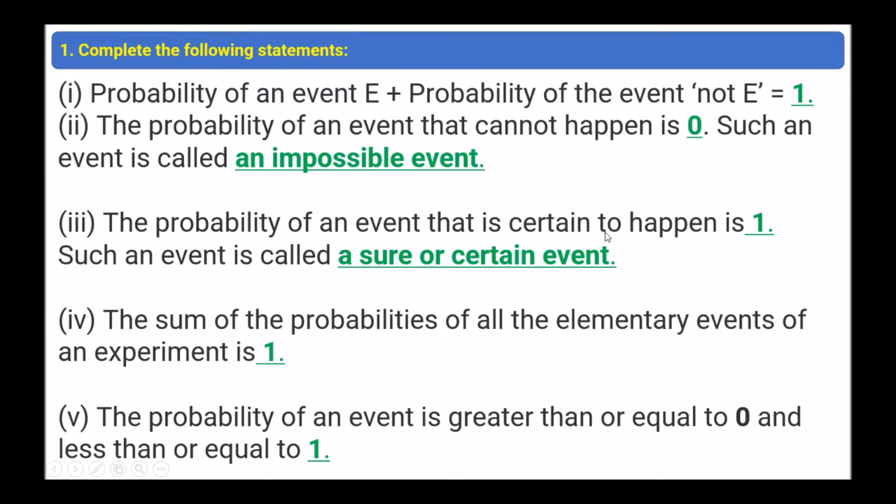The probability of an event that is certain to happen is 1. Such an event is called a sure or certain event. The sum of the probabilities of all the elementary events of an experiment is 1. The probability of an event is greater than or equal to 0 and less than or equal to 1.